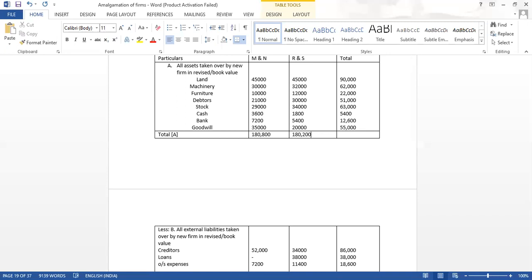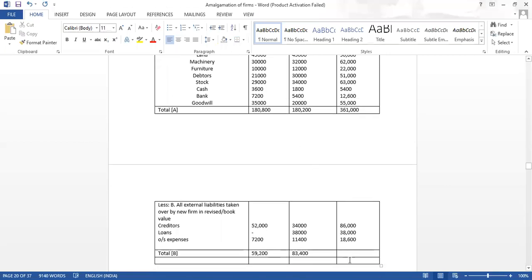The total of A will be 1,80,800 and 1,80,200, which is 3,61,000. This one is 59,200 plus 83,400, which is 142,600. Now what we want is purchase consideration, A minus B. So how much are we getting?